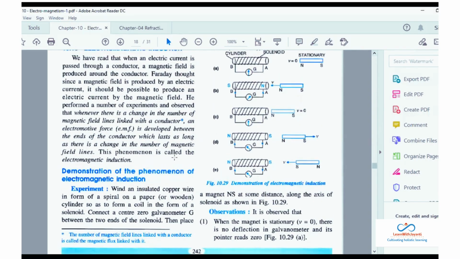Okay. Now wind an insulated copper wire in the form of spiral on a paper. मतलब ऐसा hollow करके रखो, okay? So it's like आपने एक cylinder बना के रखा, okay? So imagine a cylinder, okay? Cylindrical paper, ऐसा सोचो. So paper cylinder है, so as to form a coil in the form of a solenoid. और तुमने क्या किया? पेपर सिलेंडर के ऊपर ना वायर वाउंड करके रखा. Okay, now you are connecting a center zero galvanometer. Now do you remember what is the purpose of galvanometer? Direction. Detect the presence of weak current. Yes, detect the presence of weak current.